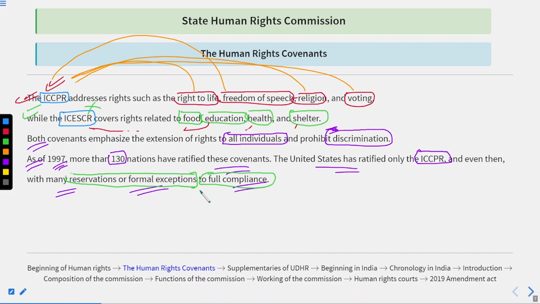And let me tell you one thing very straightforwardly. Whenever questions about human rights come in the examination, if the question is easy, it will be asked from the State Human Rights Commission or the National Human Rights Commission, because everyone will be aware of it. If the question is somewhat tricky, then it would be asked with the current affairs part and all. But if the question is about the standards, the correct standards, the question would be asked from the beginning of human rights, from the human rights covenants, and another thing that we are going to see in this particular series.